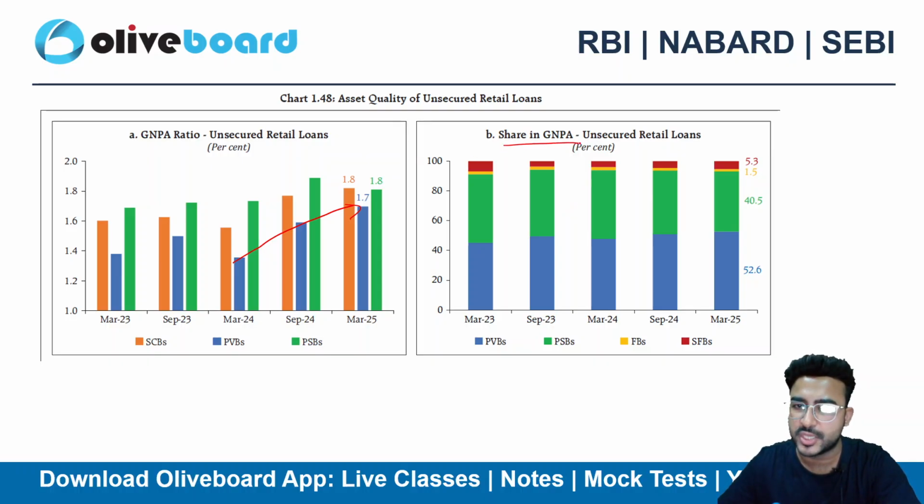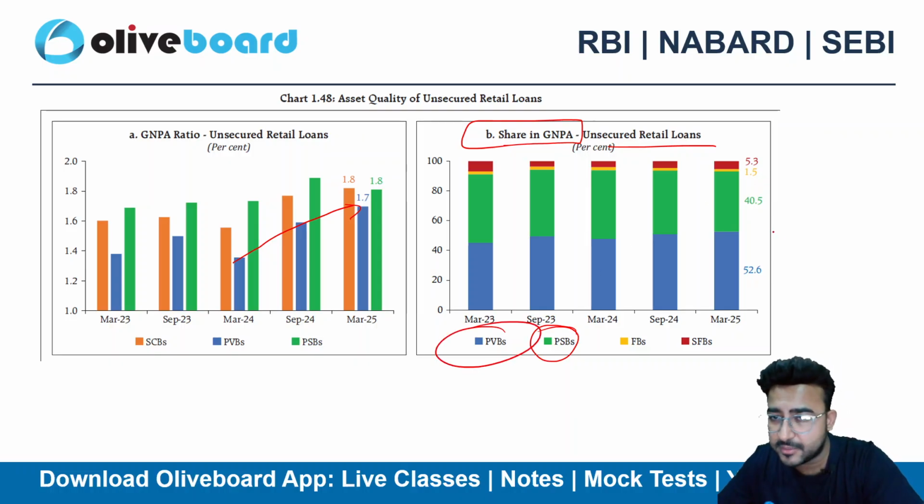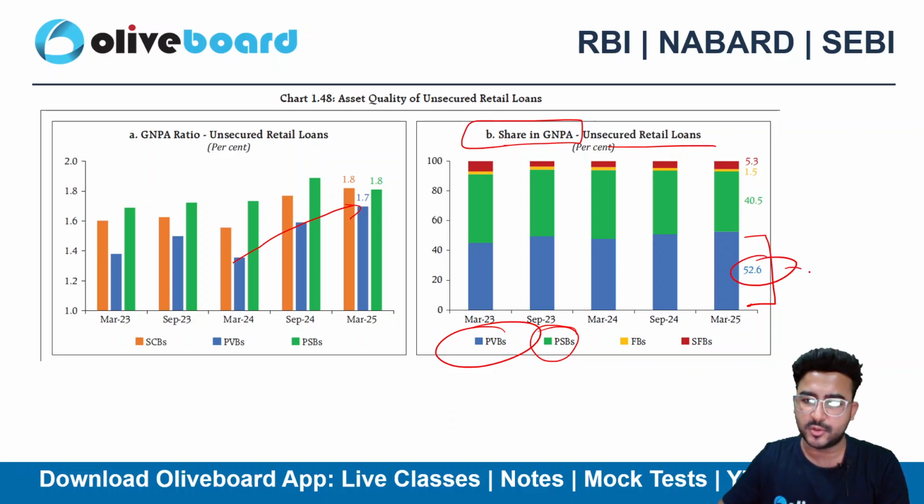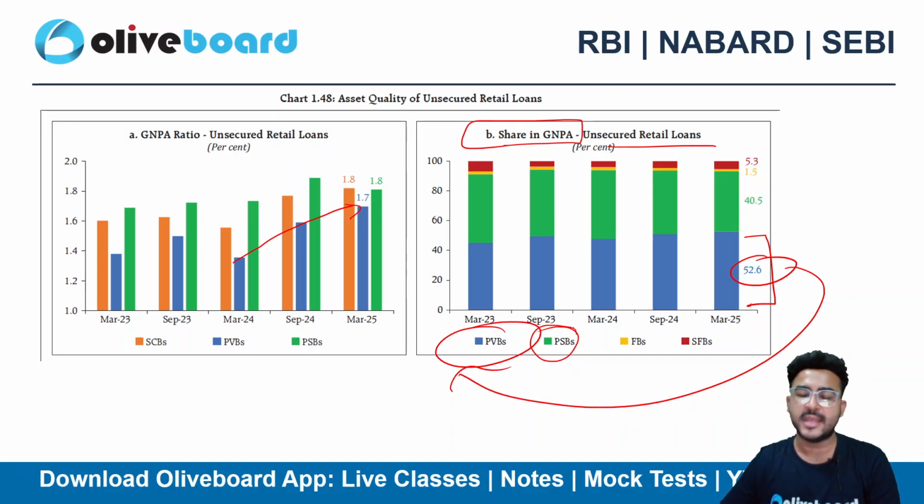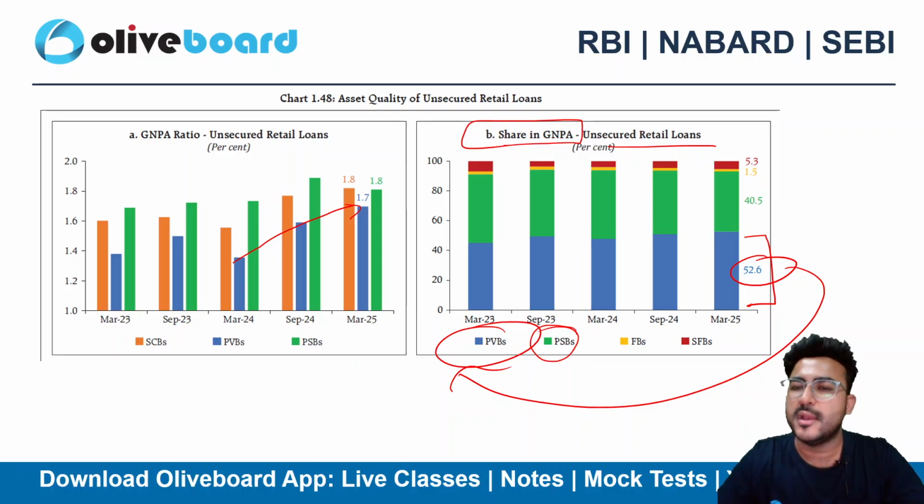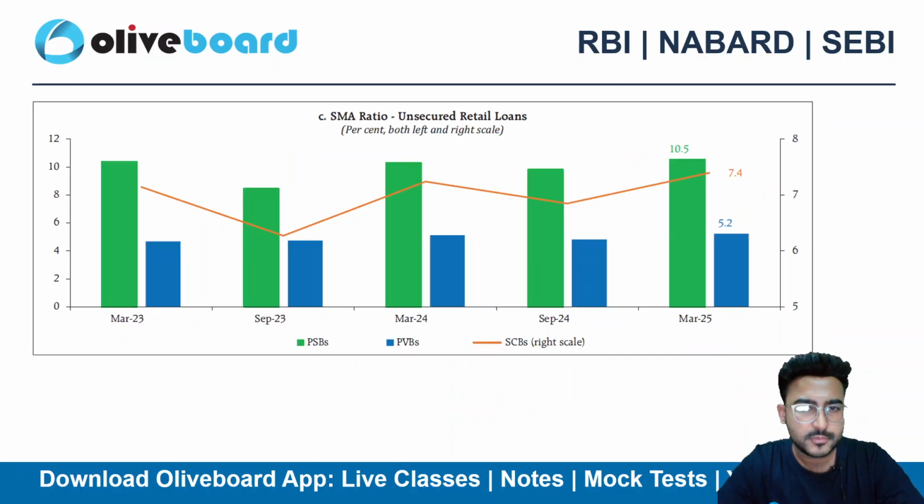And if I talk about share in GNPA, unsecured retail lending, then you can see that private sector banks are having the highest shares in the GNPA as of now in the unsecured retail lending. So this data you need to remember. The private sector banks are having the highest amount of share in the GNPA as of now if I talk particularly about unsecured retail loans, right?